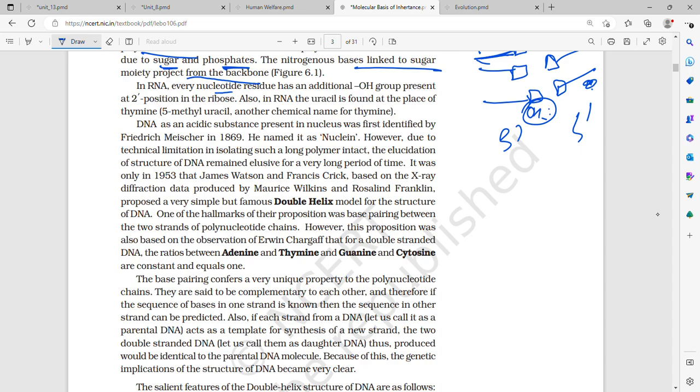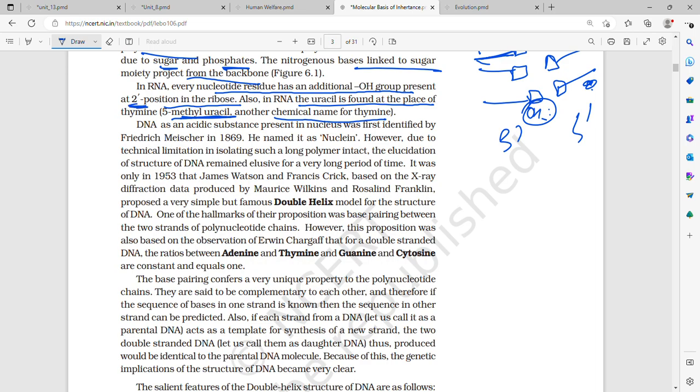In RNA, every nucleotide residue has an additional OH group present at the 2' position in the ribose. Also in RNA, uracil is found in place of thymine. Thymine is also called 5-methyl uracil, like I said. Whereas in DNA, there is no OH; there is an H at the 2' position of the ribose, that is, the second position of the ribose.